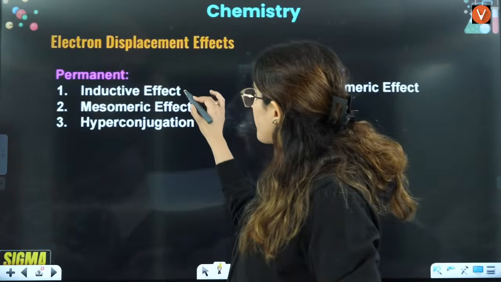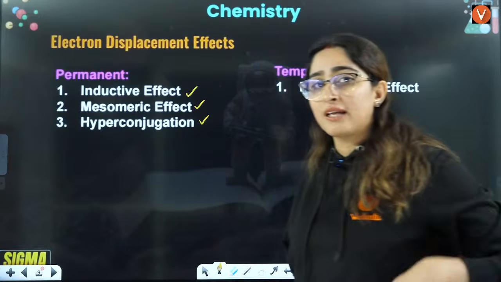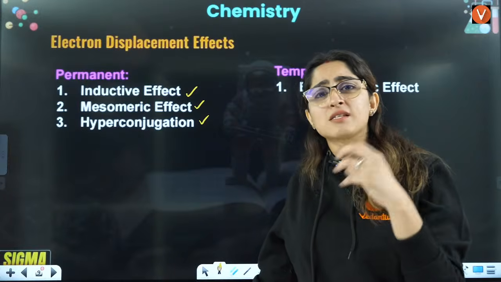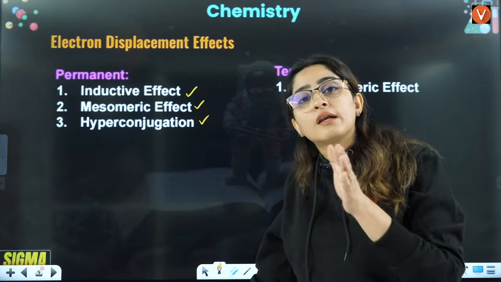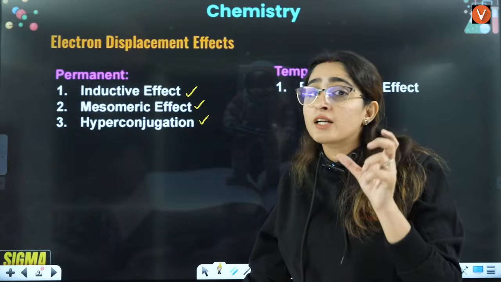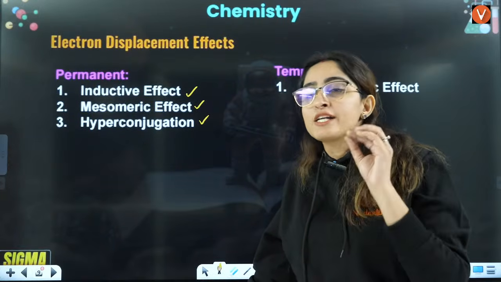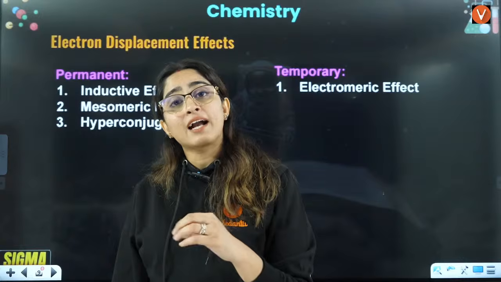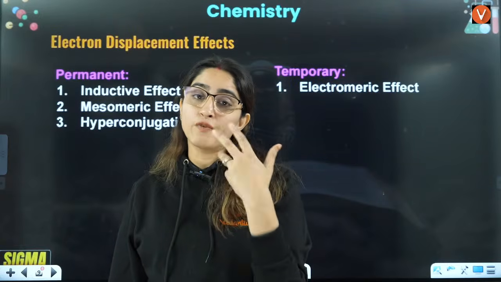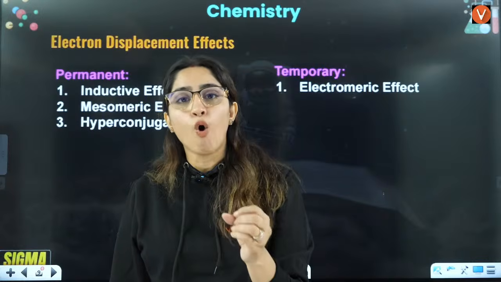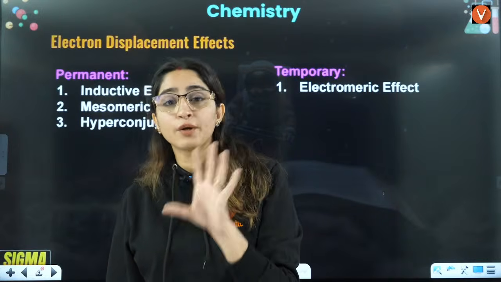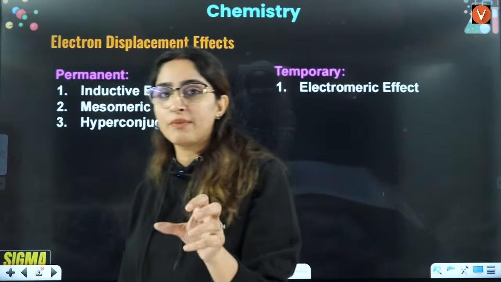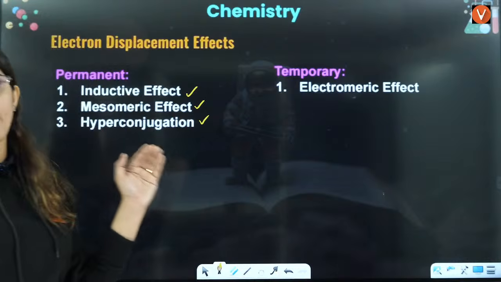For example, if I talk about inductive, mesomeric, hyperconjugation, they don't depend upon the external reagent. It's not like these effects will only take place at certain conditions. If that compound is there, this effect will be there. It's not like if they are reacting with hydrogen, they will behave in a different way, or if they are reacting with CN negative, then this effect will happen or not. They do not depend upon the external reagent. They only depend upon the reactant. That is why they are called permanent effect.